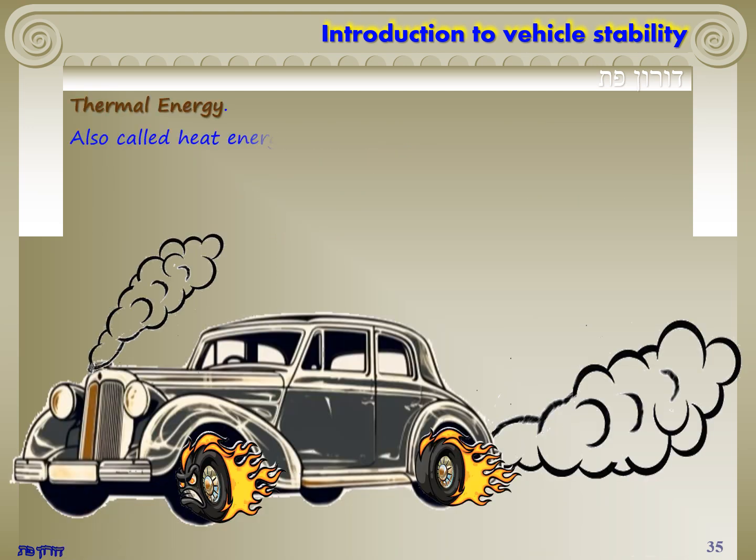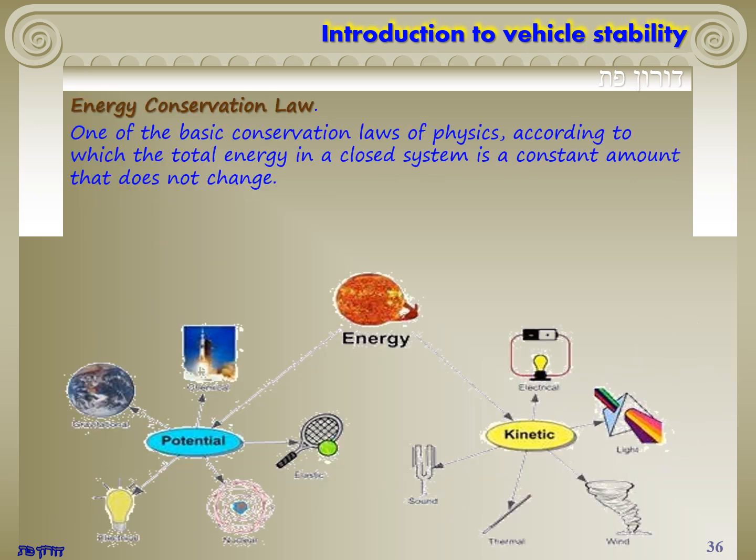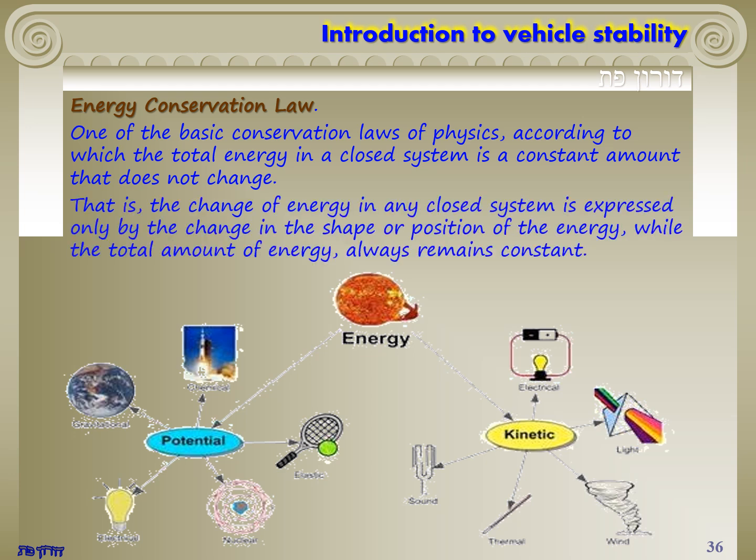Thermal energy. Also called heat energy. It is part of the body's internal energy, which is related to the body's temperature. Energy conservation law. One of the basic conservation laws of physics, according to which the total energy in a closed system is a constant amount that does not change. That is, the change of energy in any closed system is expressed only by the change in the shape or position of the energy, while the total amount of energy always remains constant.